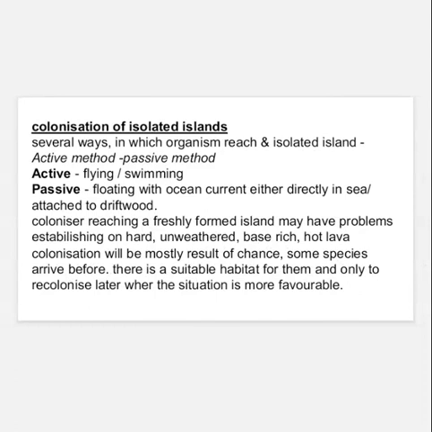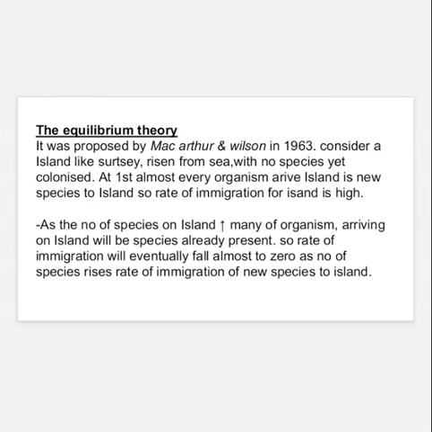Colonization will be mostly a result of chance. Some species arrive before there is a suitable habitat for them, and only recolonize later when the situation is more favorable. The equilibrium theory was proposed by MacArthur and Wilson in 1963. Consider an island like Surtsey, risen from the sea, with no species yet colonized.